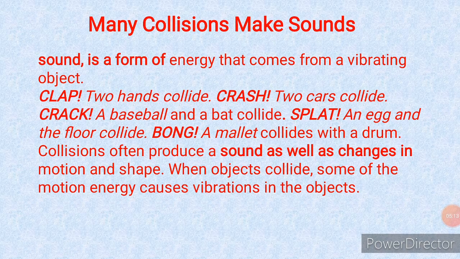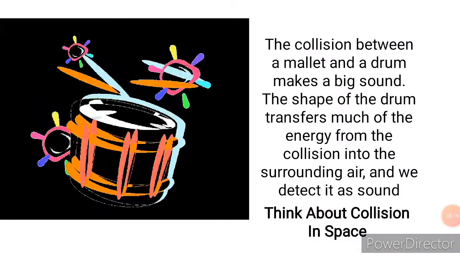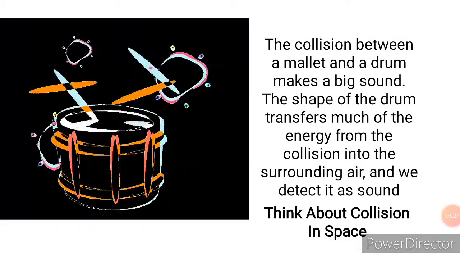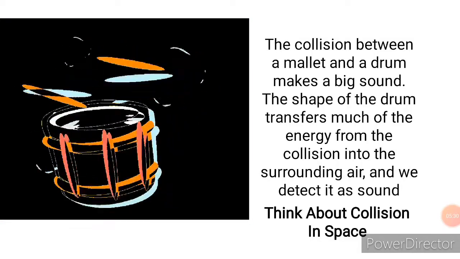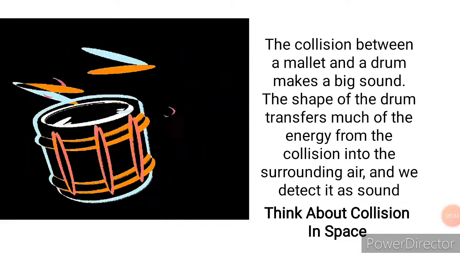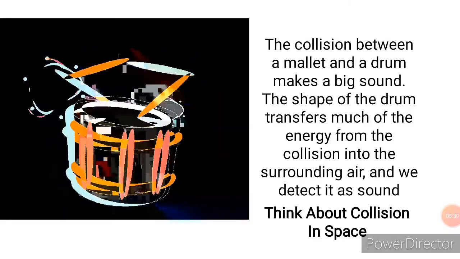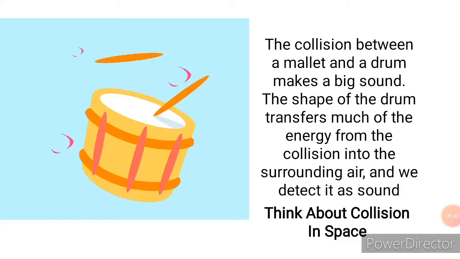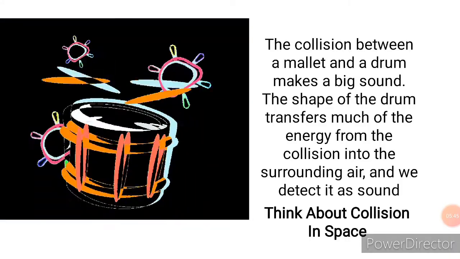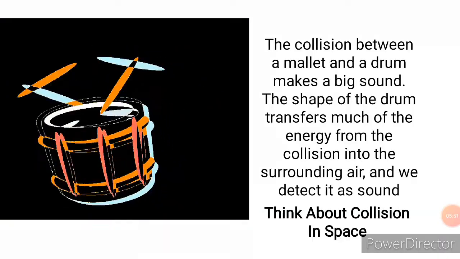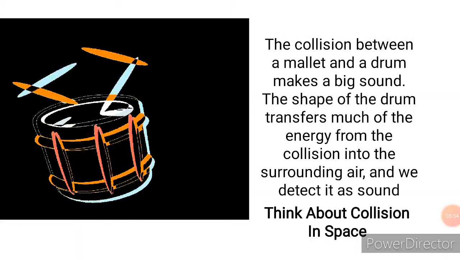Now, collision often produces sound, and you know what sound is, is it not? Sound is what you hear when an object vibrates. Why are we hearing this sound? Because in the process of this collision, the motion energy of the mallet is transferred to the drum, and the impact is felt by the changes, which is the sound we hear. Is it not? Yes. The motion energy transfers to the drum. Some of this energy, as it collides, is transferred to sound energy, which we hear.